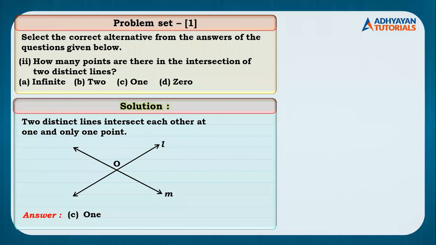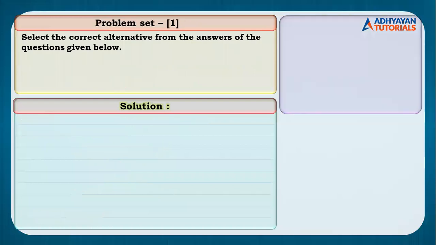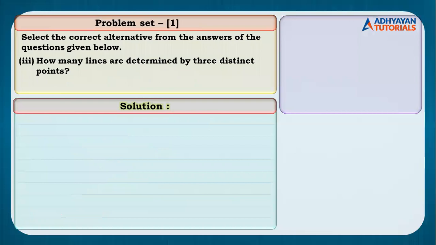Yeah. Moving ahead, the third question, children. This is a bit trickier one. How many lines are determined by three distinct points? And the options are 2, 3, 1 or 3, 6.